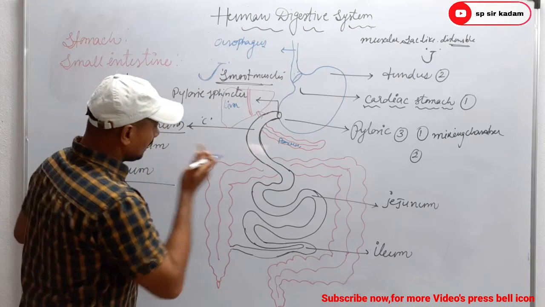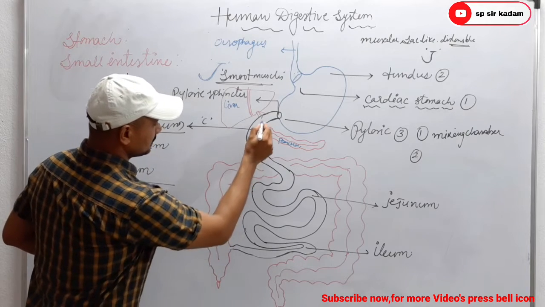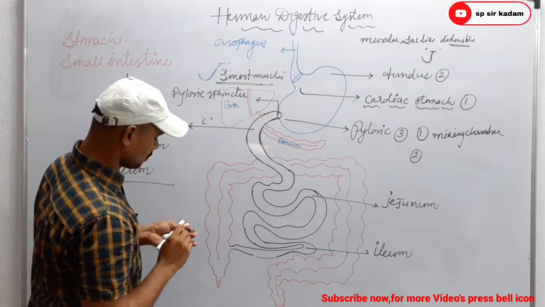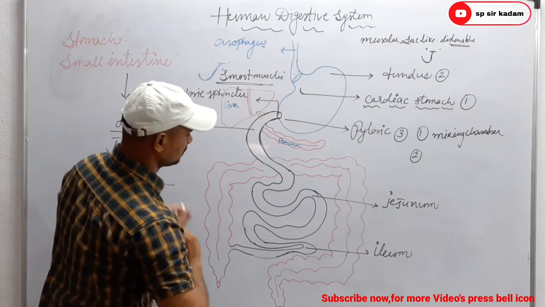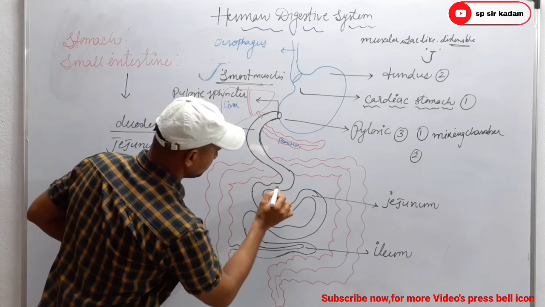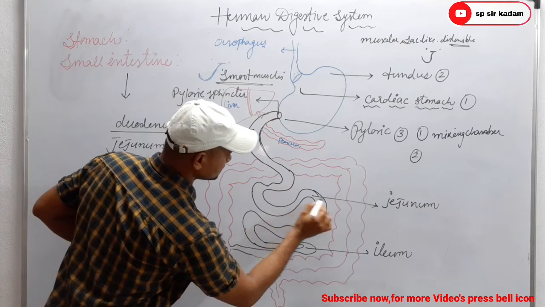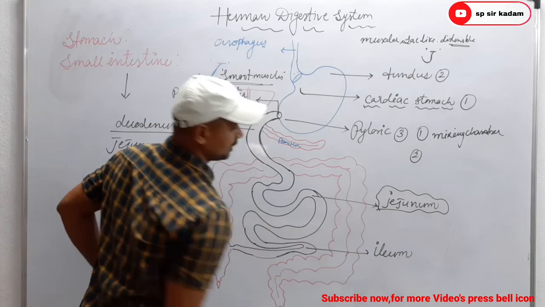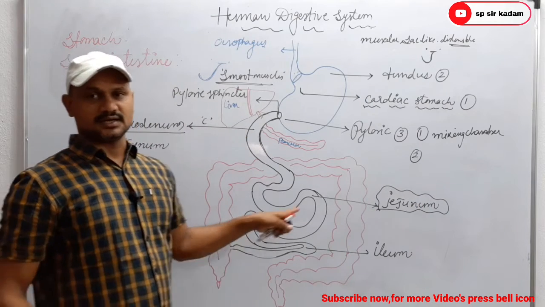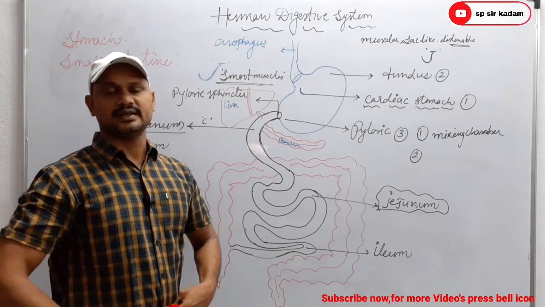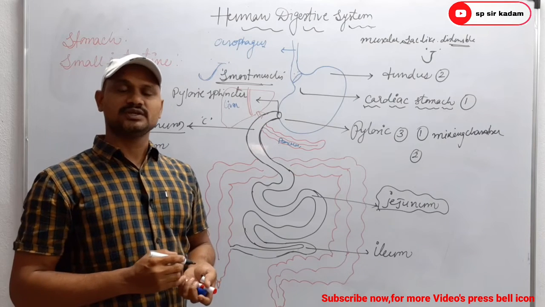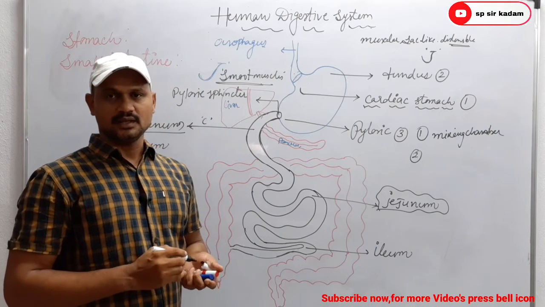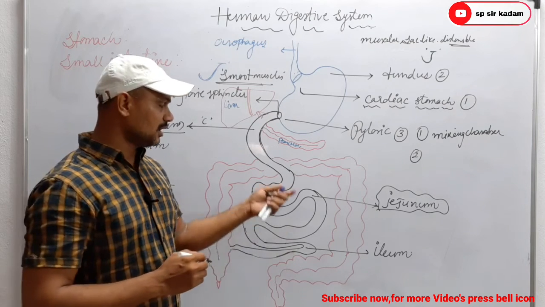Clear? And this duodenum opens into which part of the small intestine? Jejunum. Here chemical digestion occurs. In this part, chemical digestion occurs, and most of the nutrients are absorbed.